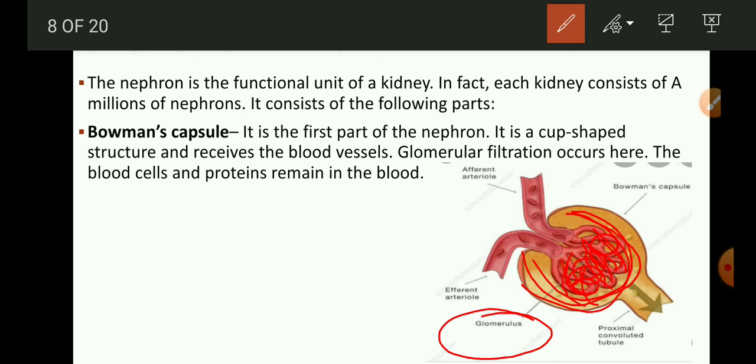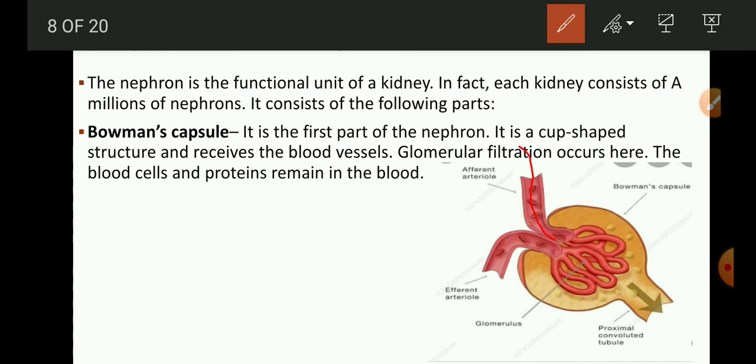How is this glomerulus formed? See, when afferent arteriole enters into the Bowman's capsule, it gets divided. So this afferent arteriole enters into the Bowman's capsule, and it divides and redivides into a bunch of about 50 blood capillaries.